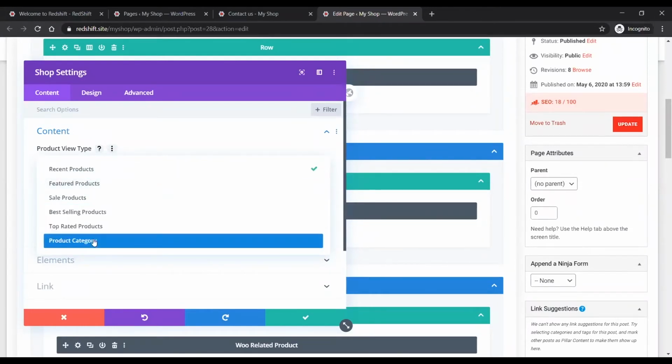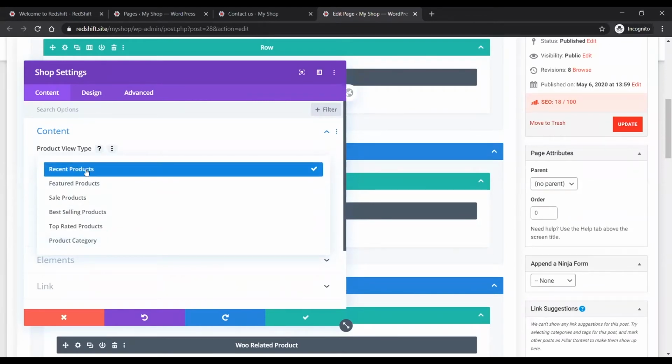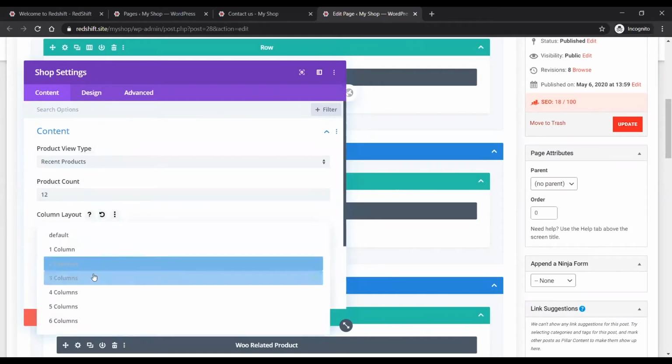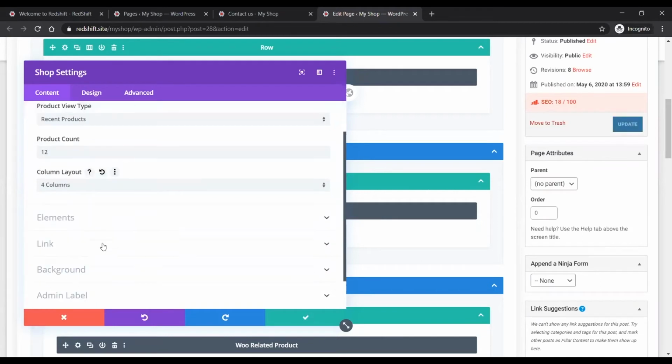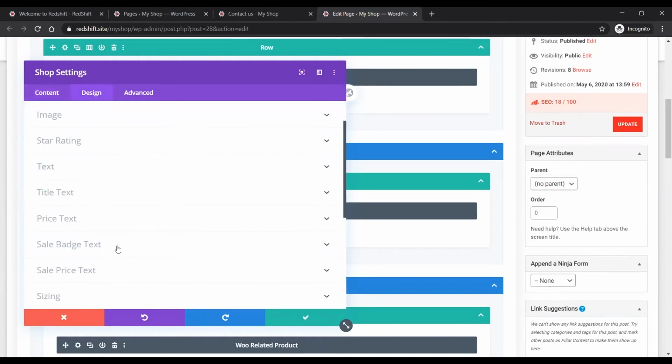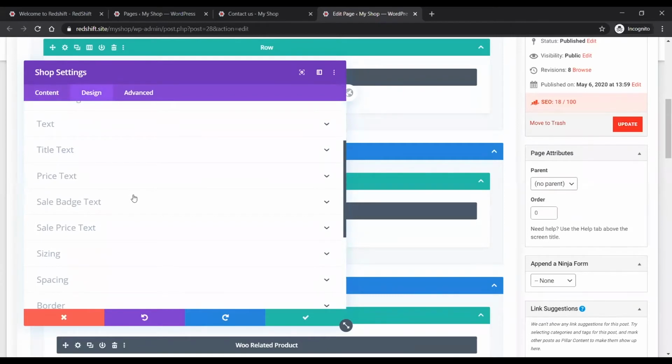It can also be used for product category pages, etc. Okay, so I'm just going to show recent products, put in 12, make it four column. Elements, whether or not to show your pagination, and then design as well. We're able to do this on the homepage, on the front end, so we can see these changes being made.